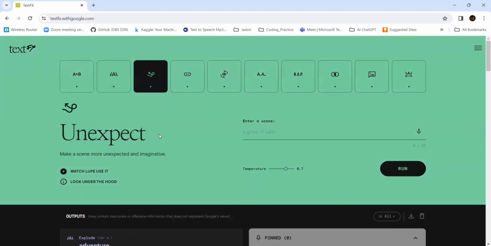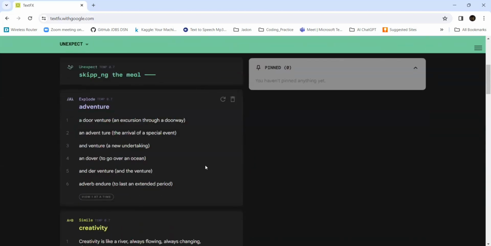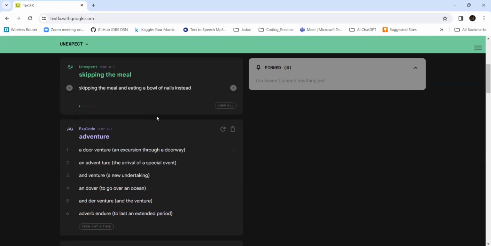And next is unexpected: make a scene more unexpected and imaginative. It is asking to enter a scene. I'm giving skipping the meal. Let's see. Skipping the meal and eating a bowl of nails instead.